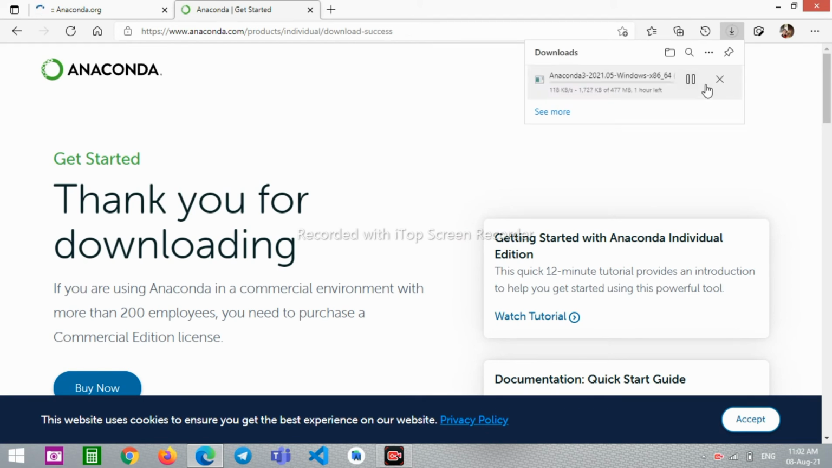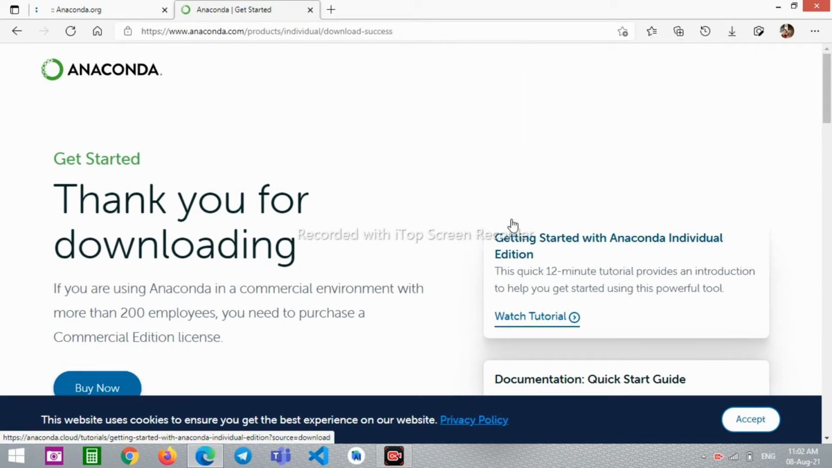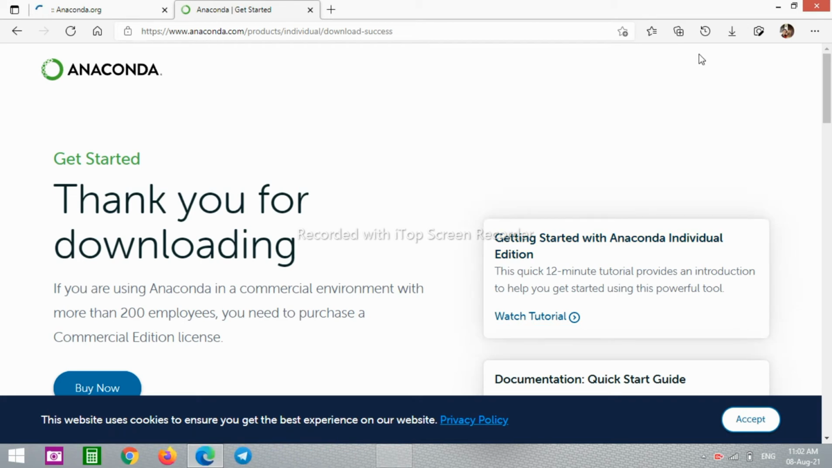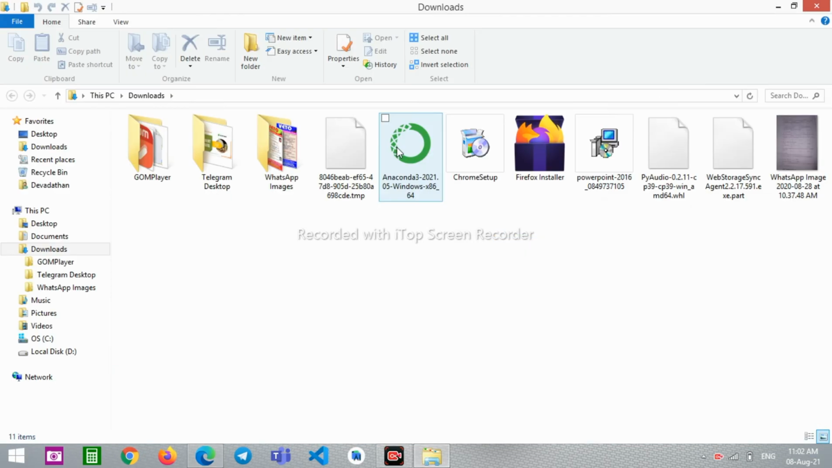It's a file about 477 megabytes, so I had already installed it, so I'll just open my downloads folder. This is where I download all my files. This may take some time. Here as you can see I have installed the Anaconda installer. Here you can see everything: file version, size, file description. So just right click on it,